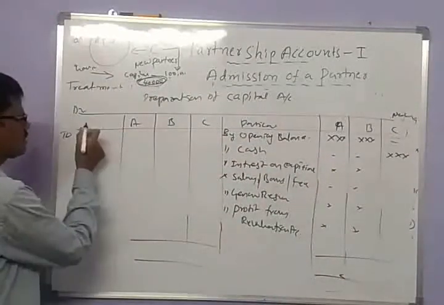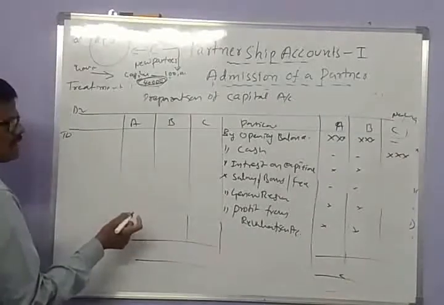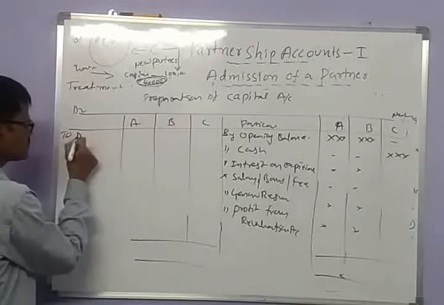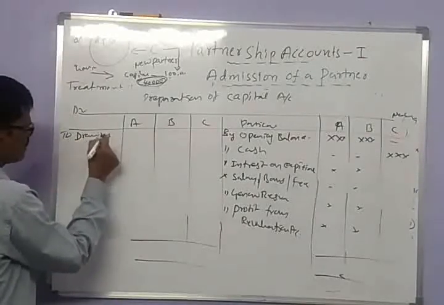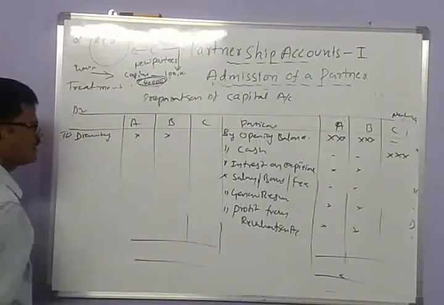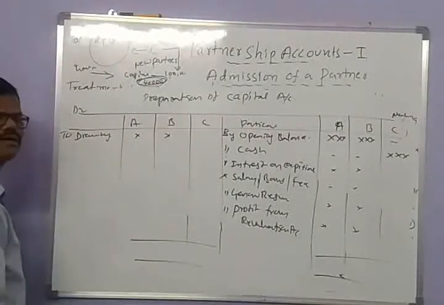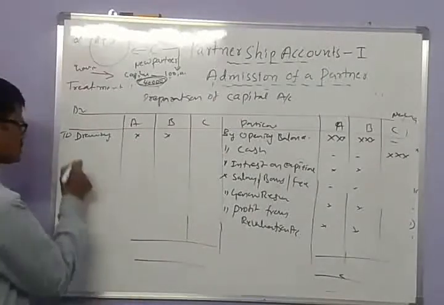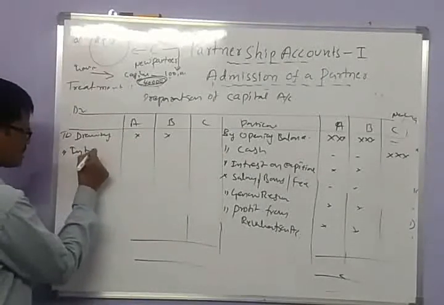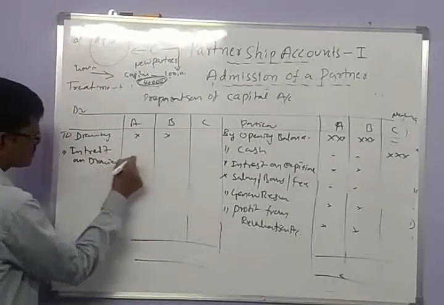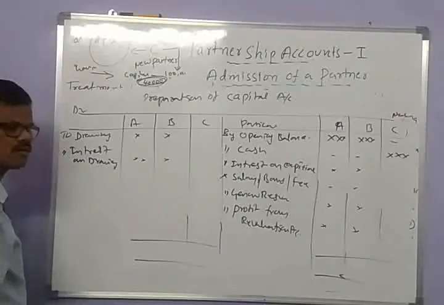On the debit side, what amounts have to be recorded? Drawings in the form of cash are debited to the capital accounts, and interest on drawings is also debited to the capital account.